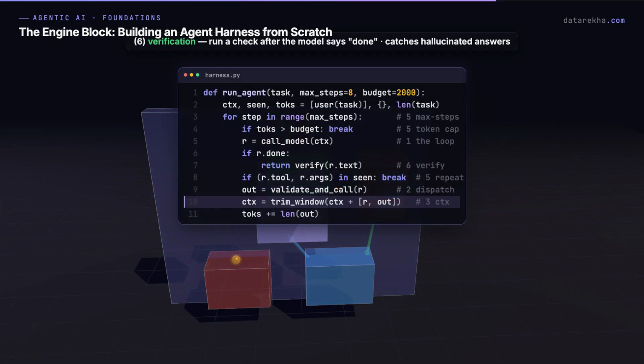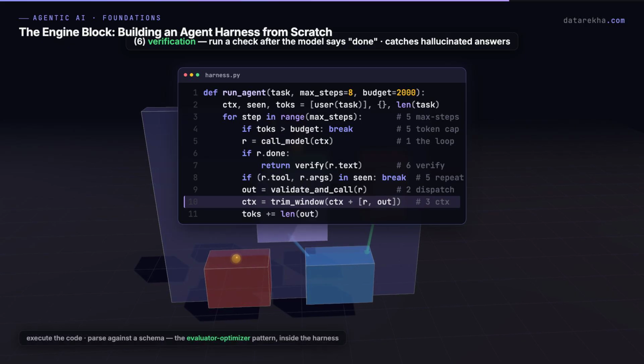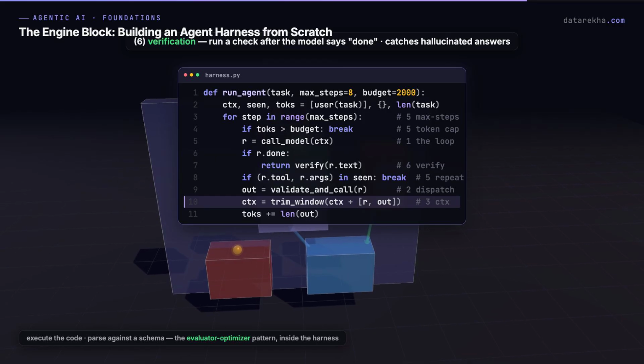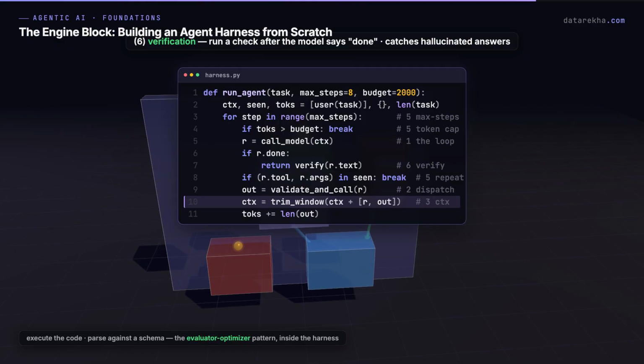6. Verification. Not every loop should end at the model's first run. For tasks where correctness matters, the harness runs a check after the model declares it's finished. Execute the code and confirm it doesn't throw. Parse the output against a schema. It's the evaluator optimizer pattern applied inside the harness, and it catches a real fraction of hallucinated final answers.